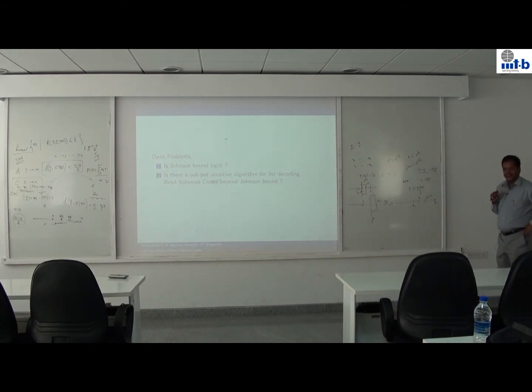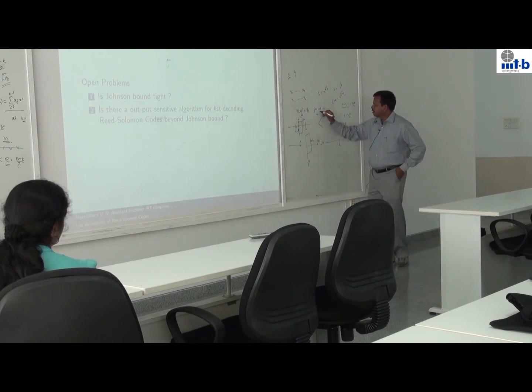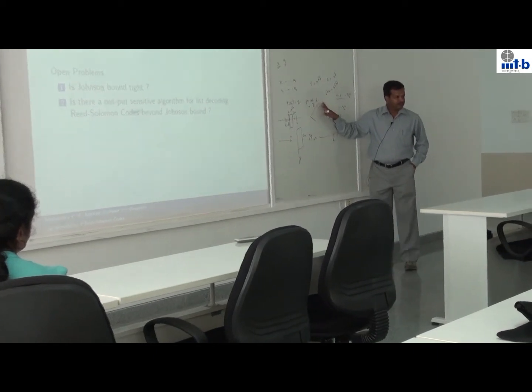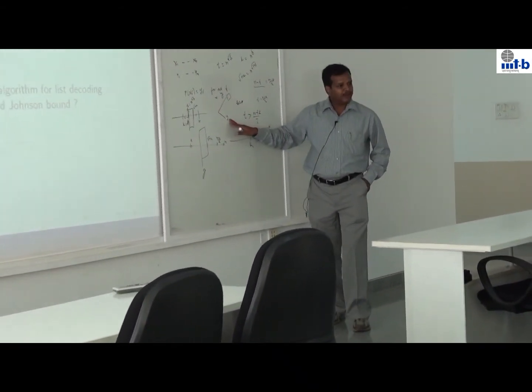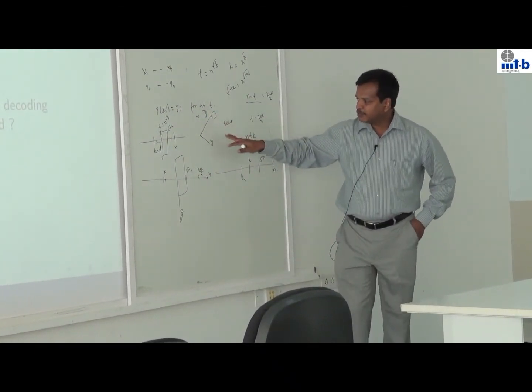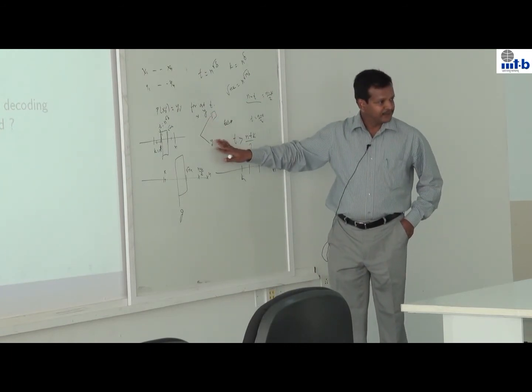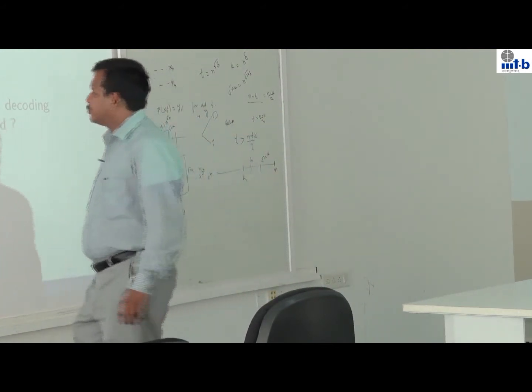So now the question is, can we have a randomized algorithm which works fast for going beyond square root of nk? There are two cases. I fix a value of x, I give a y. What might happen is that for this particular input, the list could be very high. In that case, my algorithm should say that sorry, I can't do it. But with very high probability that's not the case, the list is very small. But can I distinguish between this case and this case? If this is the case, can I give the solution? I call it a randomized output sensitive algorithm.